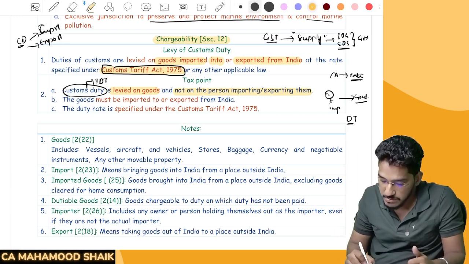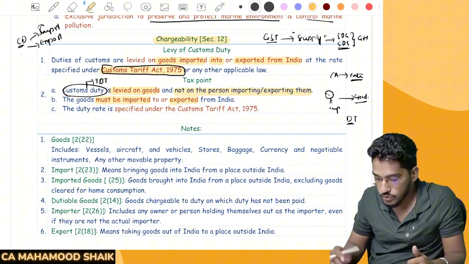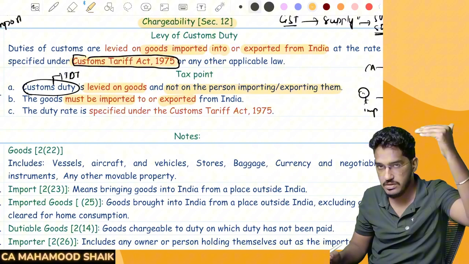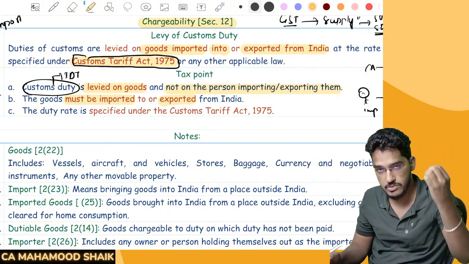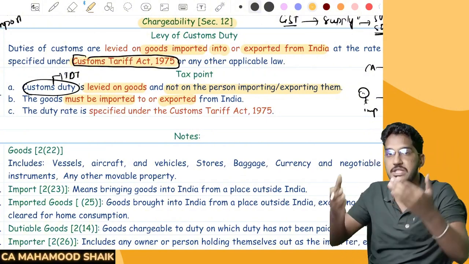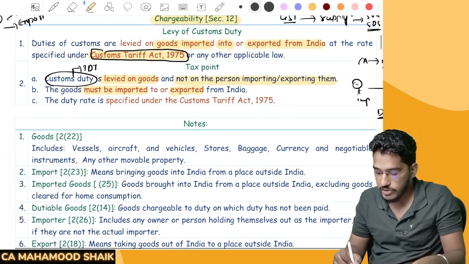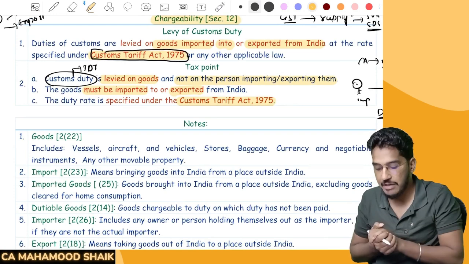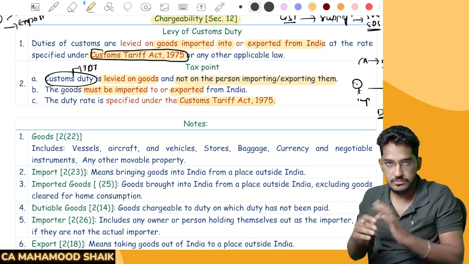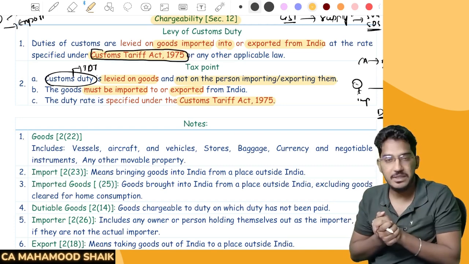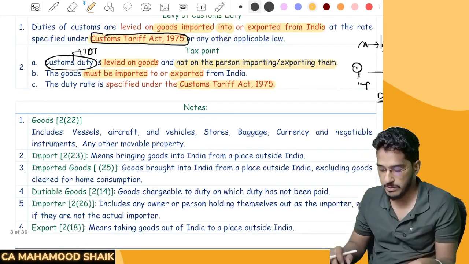Next, the goods must be imported into or exported from India. Once again, this we have covered in section number 12 only. For customs duty to get imposed, either the goods must have been imported or the goods must have been exported. And the rate of duty will be specified as per the Customs Tariff Act 1975. So there is a Customs Tariff Act, in which the rates are specified. As per those rates, the customs duty will be collected.